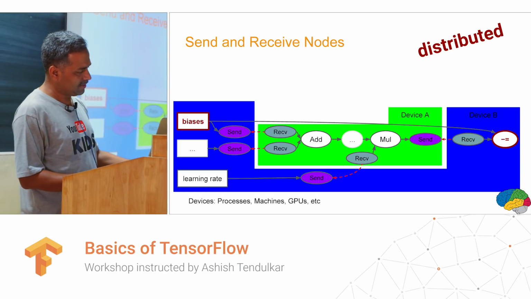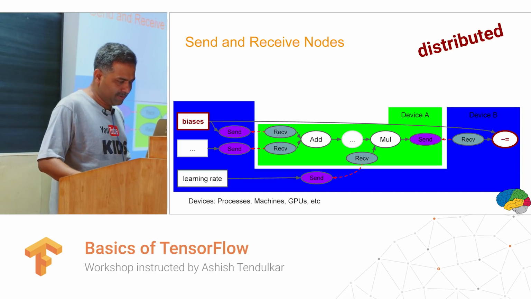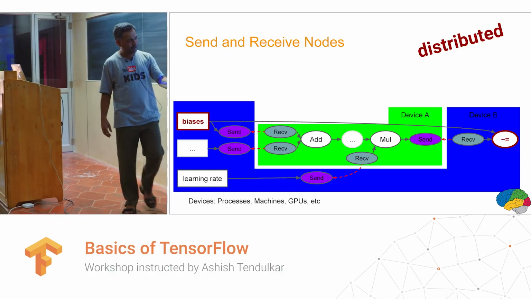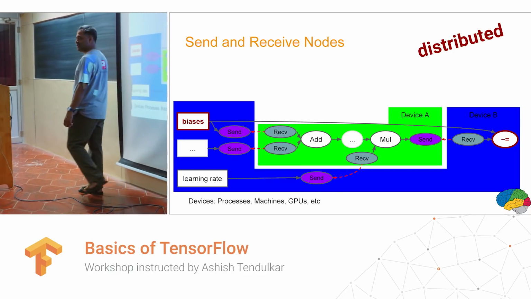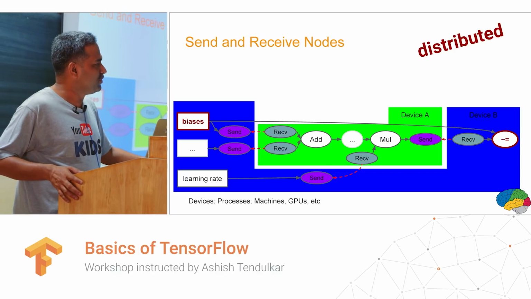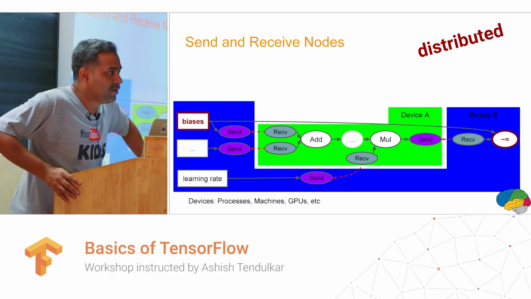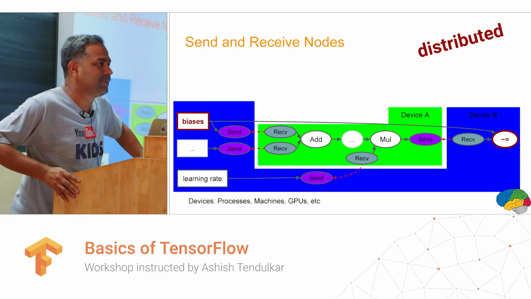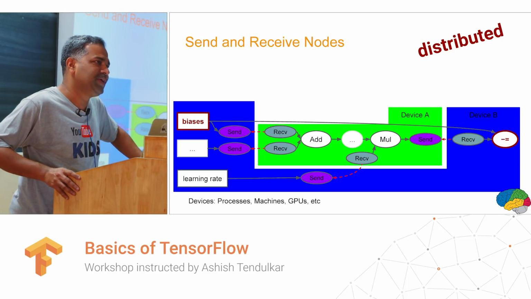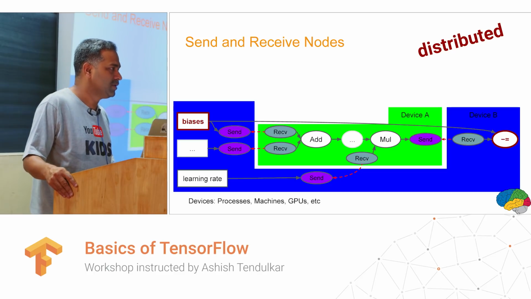Look at it: send and receive nodes are put there. Then it also puts some other mathematical operators, something like automatic differentiation. Where do we use differentiation in machine learning? In optimization, whenever you are trying to optimize the parameters. In gradient descent, we take the partial derivative of what? Of the loss function or cost function.